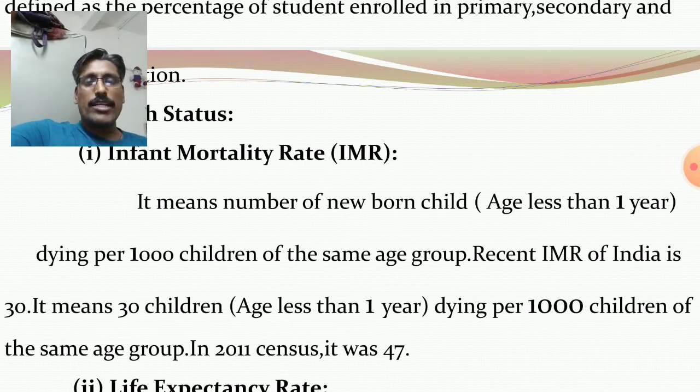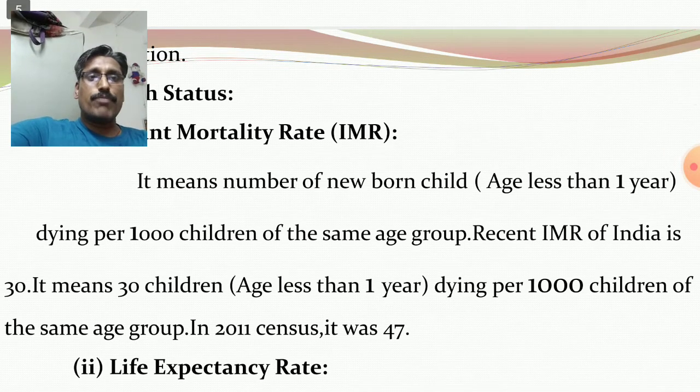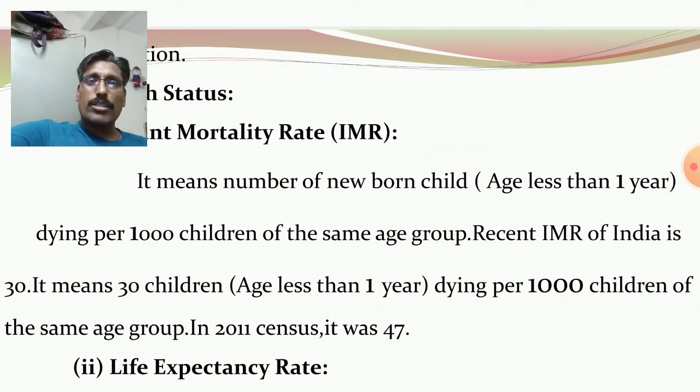Recent infant mortality rate of India is 30. It means 30 children of age less than 1 year die per 1,000 children of the same age group. In the 2011 census, it was 47. Now, recently, it has reduced to 30.